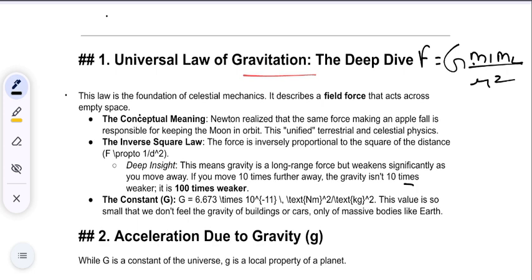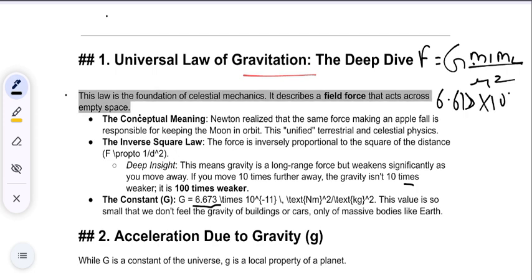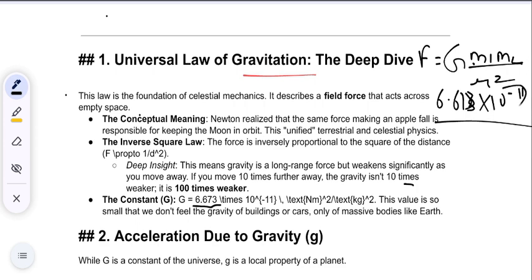What is the value of G? This you have to learn. 6.673 into 10 power minus 11. Whenever you studied this in mathematics, see here it is minus 11, so you will write a number with 11 zeros.